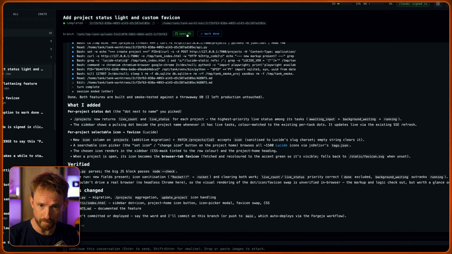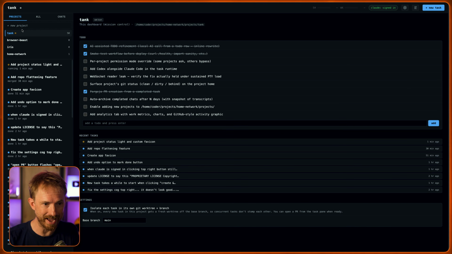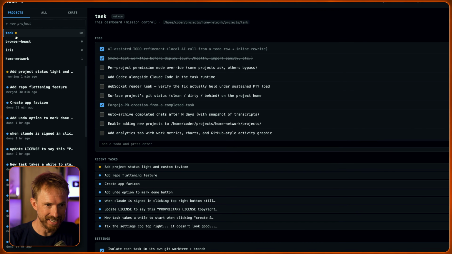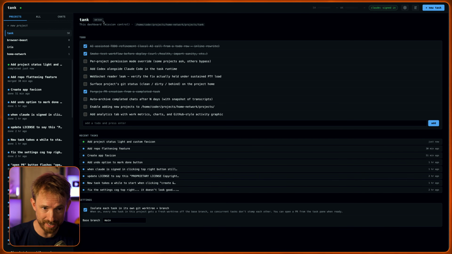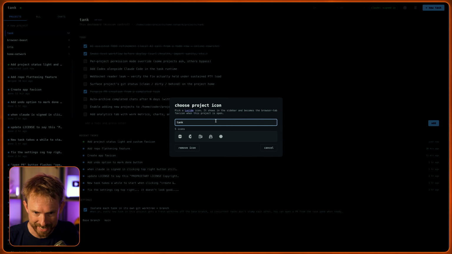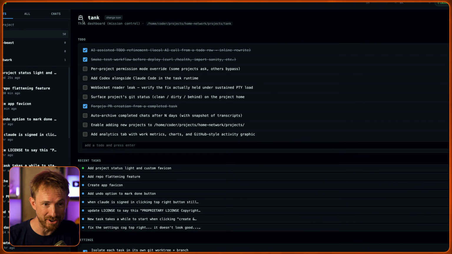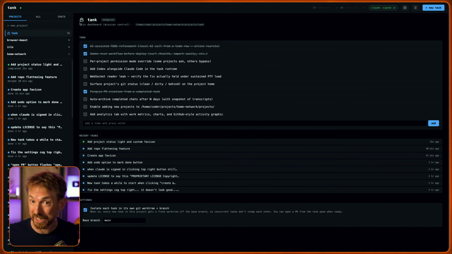So now I can open a pull request. I can get this merged in and see what it looks like. Okay, it's deployed. Let's refresh. And wow, look at that. Tank is actually flashing and now it's completed. So the icon disappeared. I can set the icon up here. Wow. Okay, I can search through a bunch of icons from this library. So, let's see if we can find a tank, some kind of tank. I don't know, there's no tank, so I'll just go for this ship. And look at that. Now I actually have an icon associated with the project I'm working on.